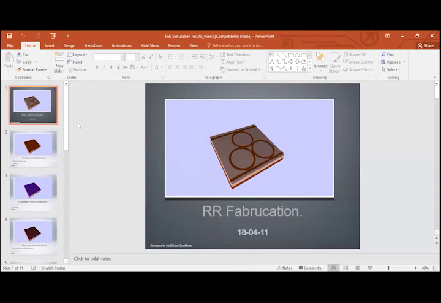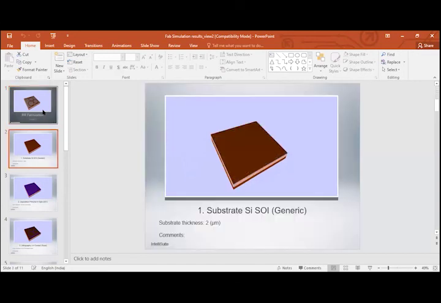Instead of importing the images in a sequence, there is an option called PPT. This PPT will be automatically created by the same software, and it will give us the step-by-step result. This is the final product. First we define the silicon substrate, and it shows clearly the actual substrate we have taken, including its thickness, because on this substrate we develop the entire top layer. Here I have selected 2 micron thickness silicon as the oxide layer, and above that the device layer is 220 nanometer.